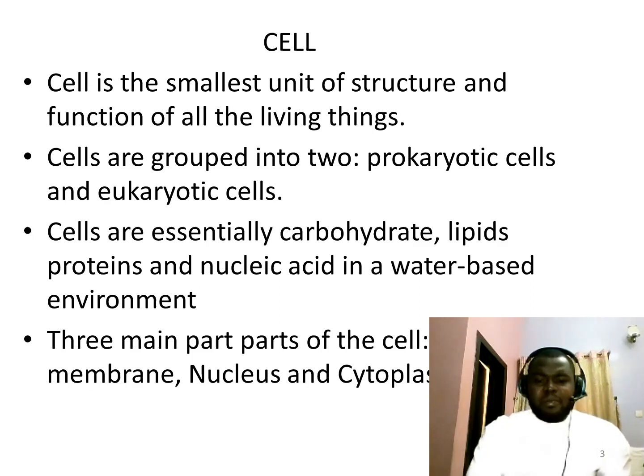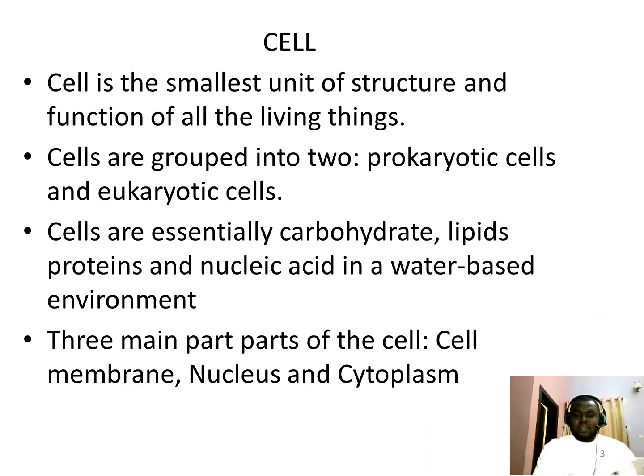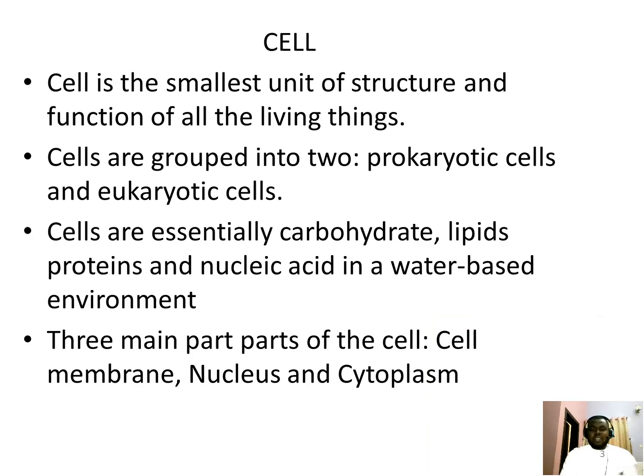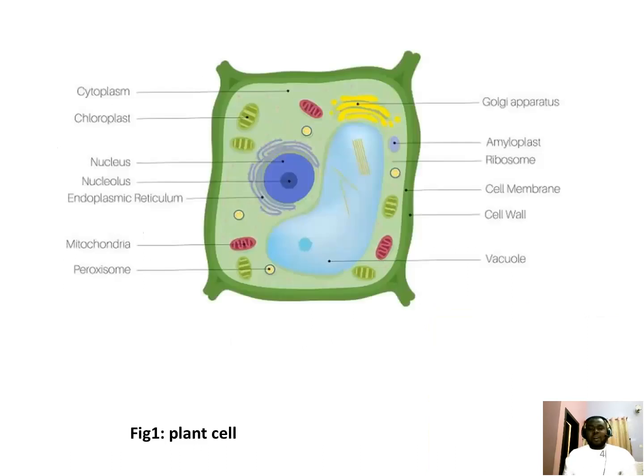There are three major parts of the cell. We have the cell membrane, the cell cytoplasm, and the cell nucleus. But in our discussion today, we are going to focus mainly on the cell cytoplasm and also some parts of the cytoplasm, such as the endoplasmic reticulum and the ribosomes.